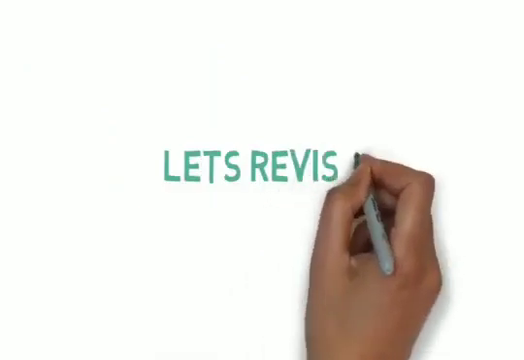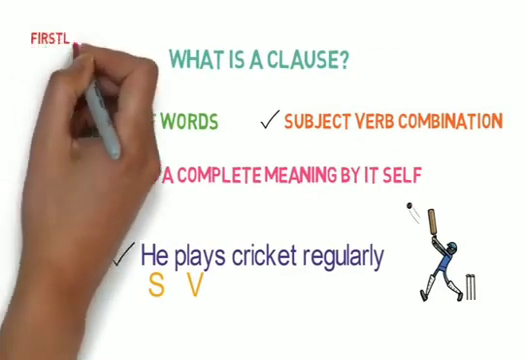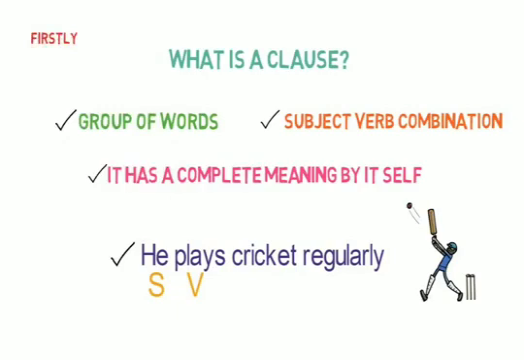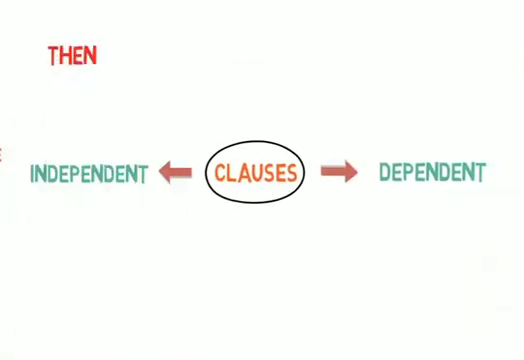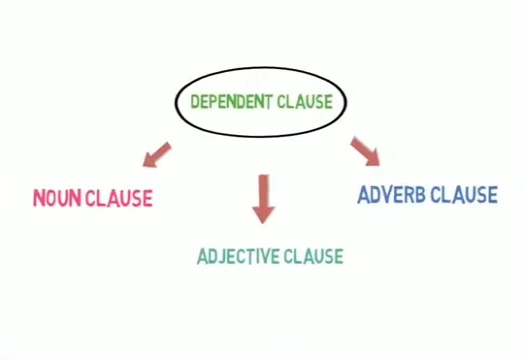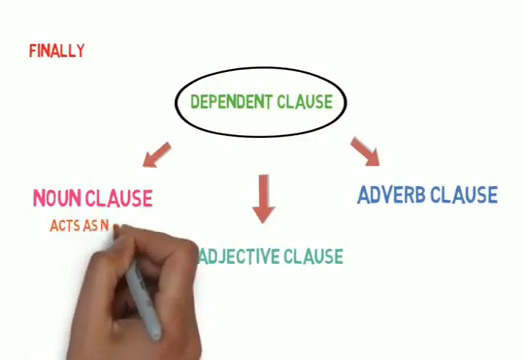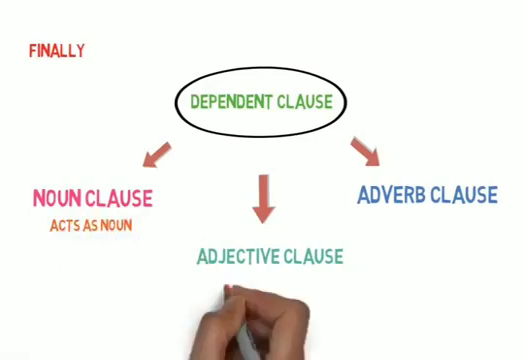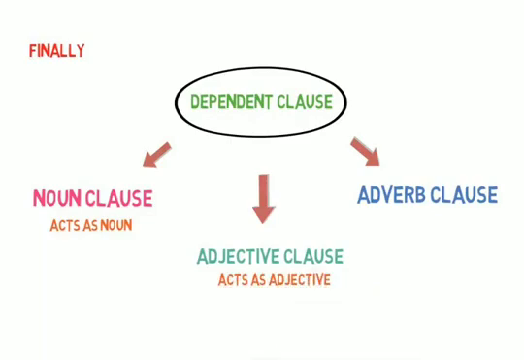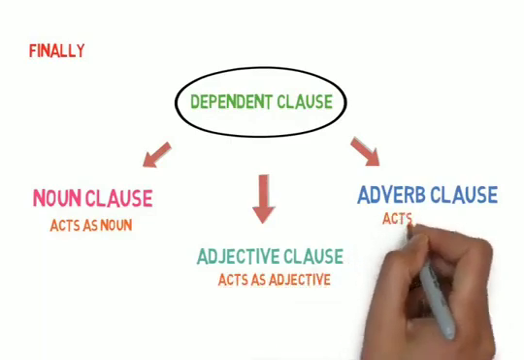So that's all about clauses in this video. Now let us revise what we have discussed. What is a clause? A clause is a group of words having a subject-verb combination and has a complete meaning by itself. Next we discussed the two parts of clauses, that is independent clause and dependent clause. Finally we discussed the types of dependent clause, that is noun clause which acts as a noun, adjective clause which acts as an adjective, and adverb clause which acts as an adverb.